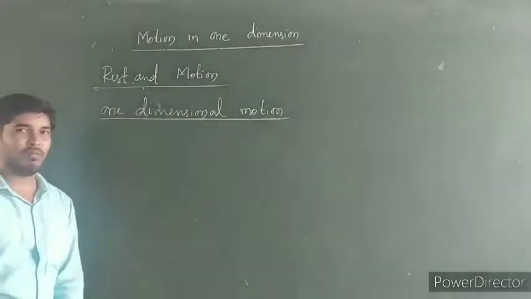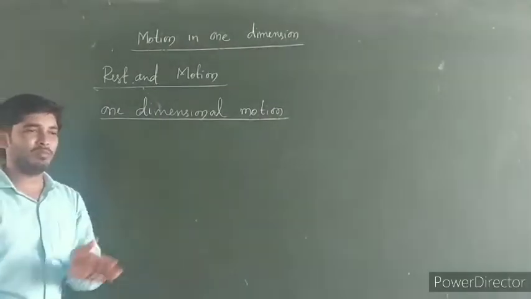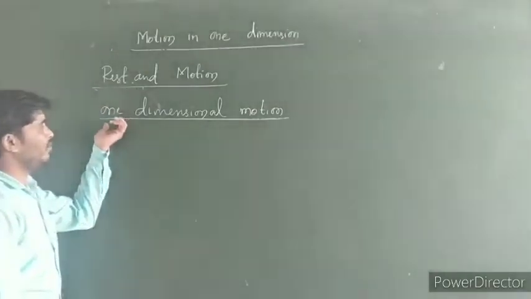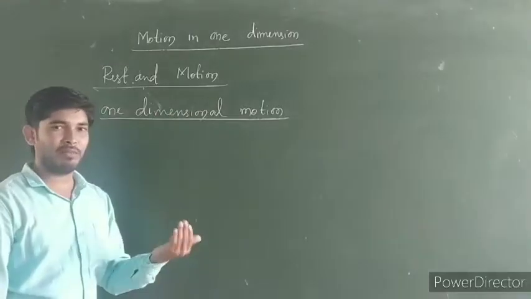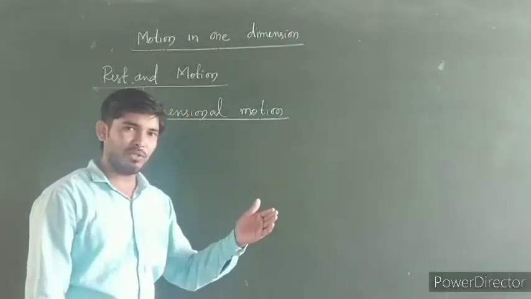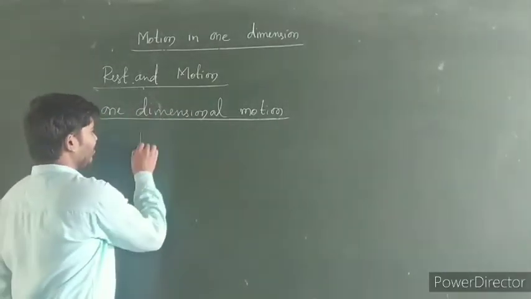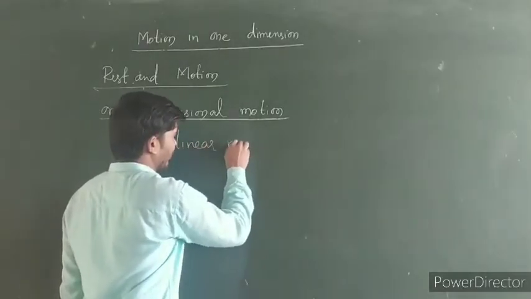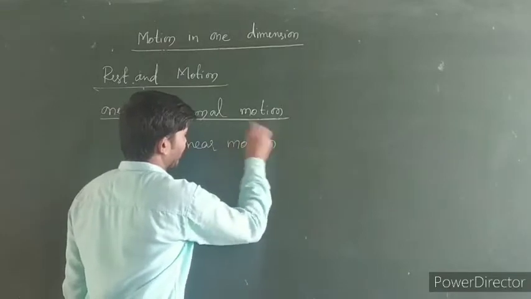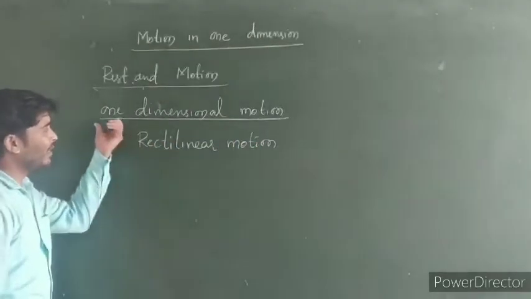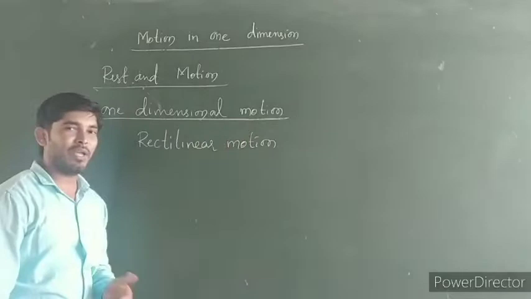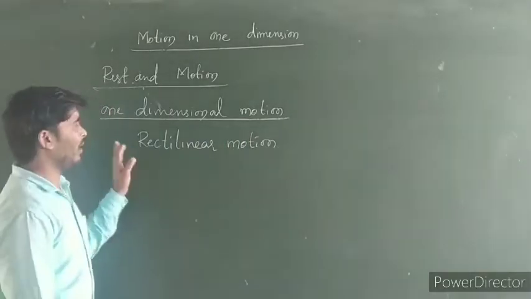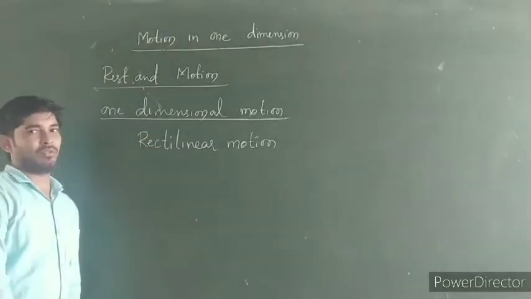One dimensional motion. If your body is moving in a straight line path, then it is called one dimensional motion, or sometimes it is called straight line motion, or also rectilinear motion. So what do you mean by one dimensional motion? If your body is moving in one straight line path, that is called one dimensional motion.